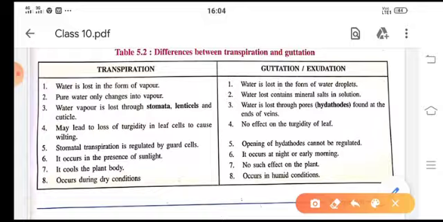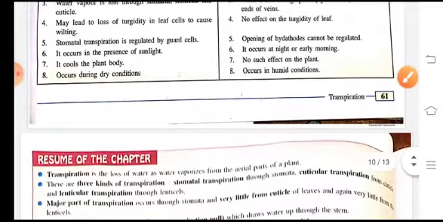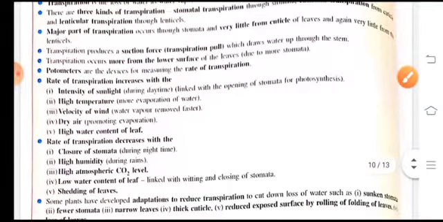Transpiration occurs in the presence of sunlight, whereas no light is necessary for the guttation process because it occurs at night or early morning. Transpiration provides a cooling effect to the plant, whereas guttation has no effect on the plant. Transpiration occurs during dry conditions, whereas guttation occurs in humid conditions. Okay. Now this is all about the transpiration process, children.